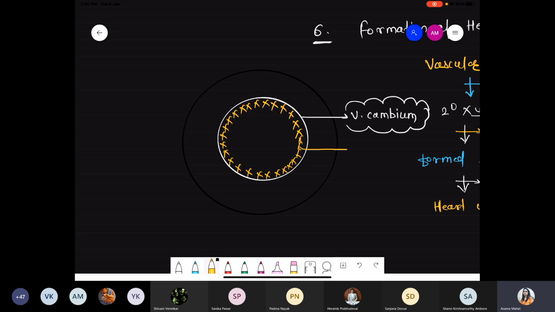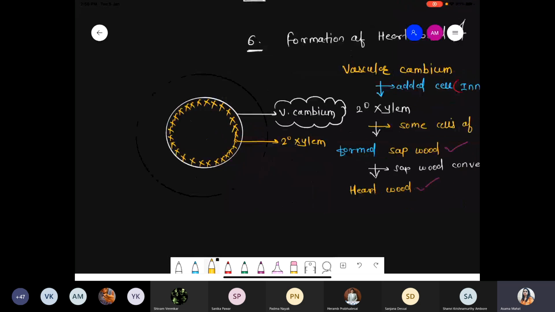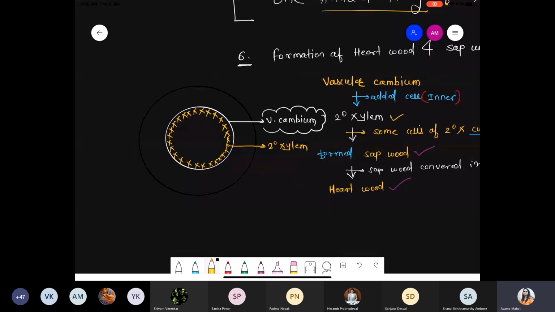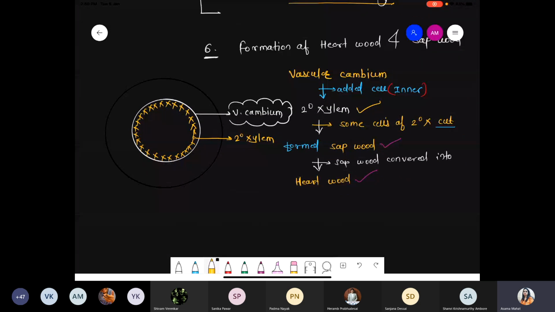Yeah. So now we are talking about this color. Basically, these are called the secondary xylem. Now what do we write down here? The vascular cambium adds new cells toward the inner direction. Those cells are called the secondary xylem. Some cells of the secondary xylem get cut.